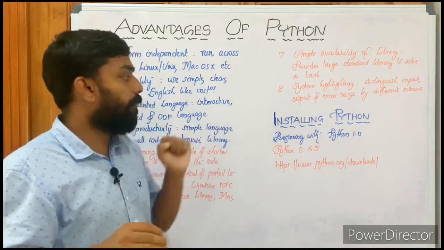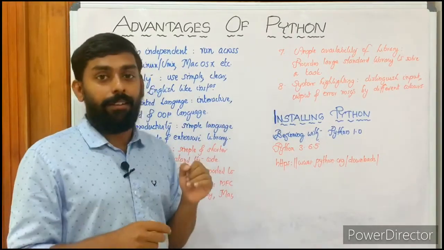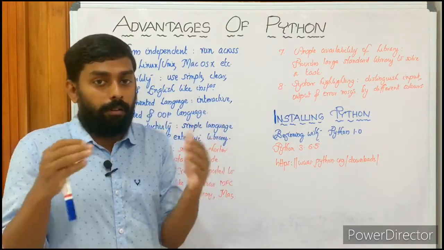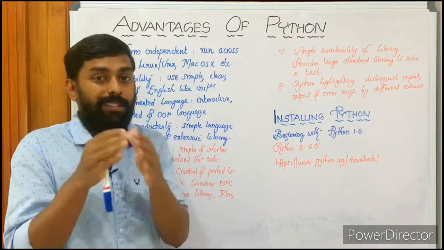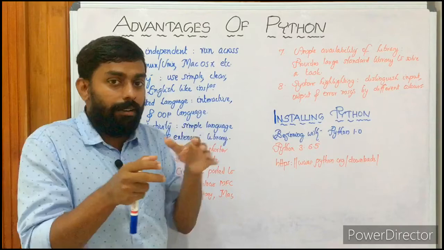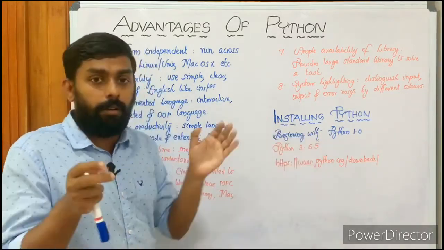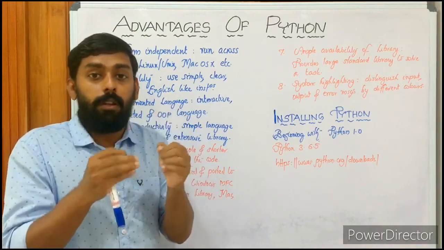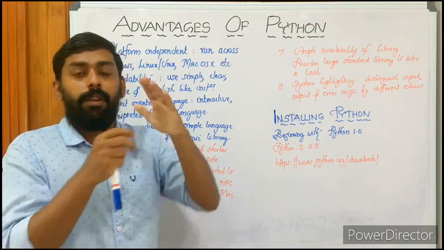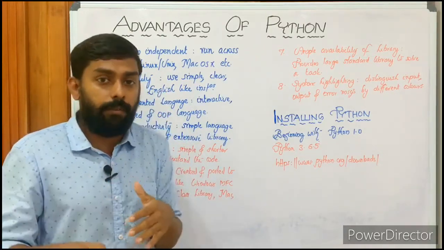Now we have installing Python. Just before we start coding, we must install the Python language, the Python software, in our machine. So how to install it? We have steps to be followed, and it's very simple. Python is an open source object-oriented programming language, so the development is very fast, and the releasing of versions is very fast, of course.